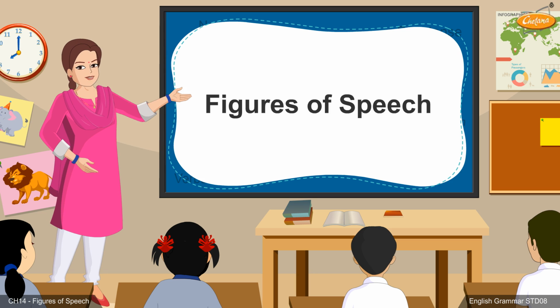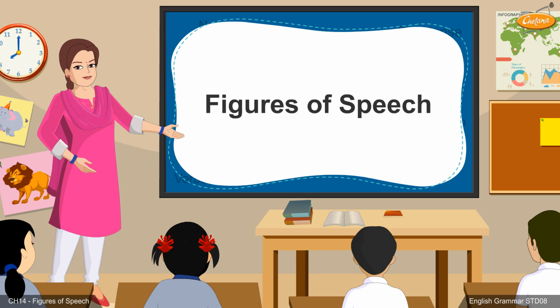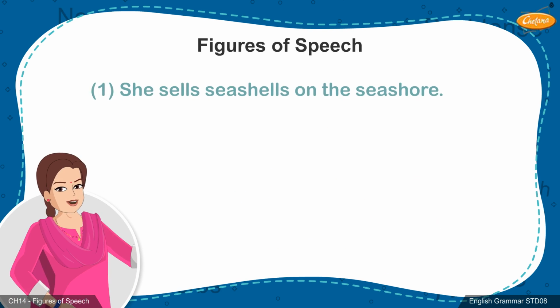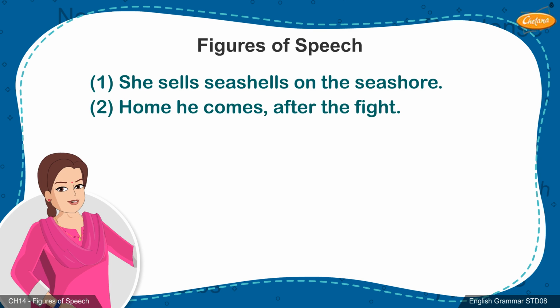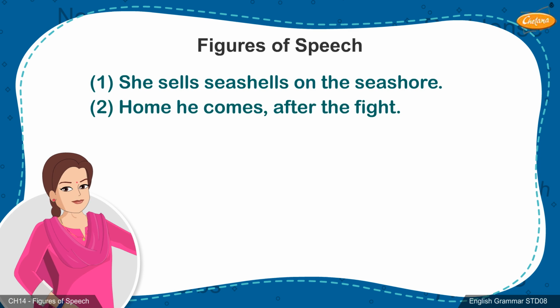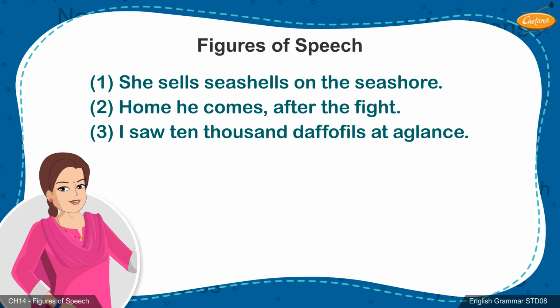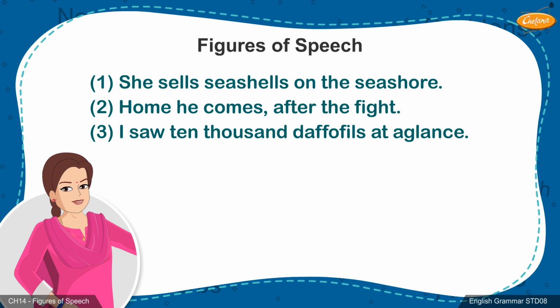Friends, today we shall study figures of speech. First, look at the given sentences. 1. She sells seashells on the seashore. 2. Home he come after the fight. 3. I saw 10,000 daffodils at a glance. Each of the above sentences has its own special feature which makes it different from other sentences.